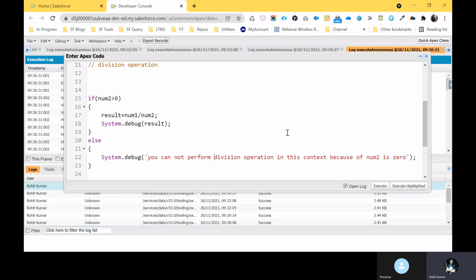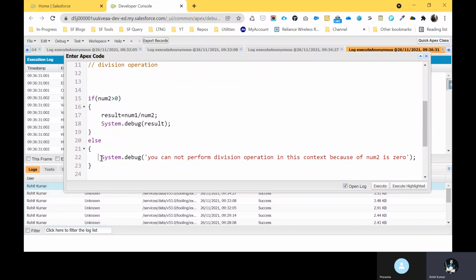And you cannot see any error because we already handled this error with the help of the condition. We checked whether num2 is greater than 0, otherwise it does not print anything.